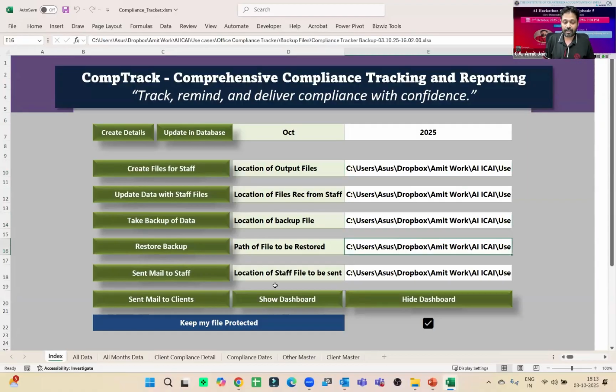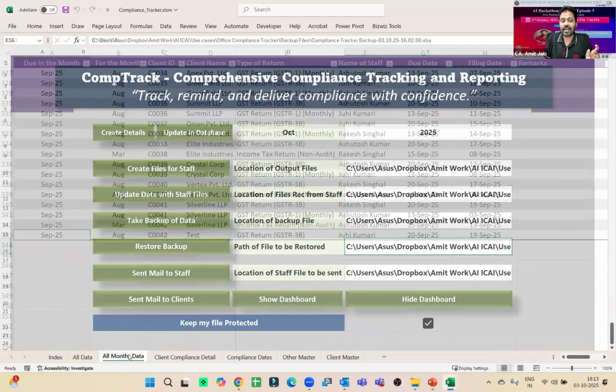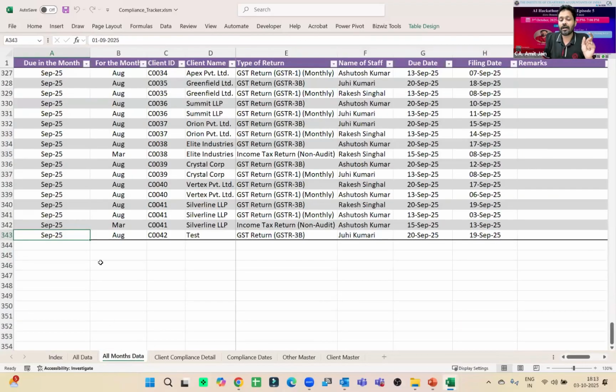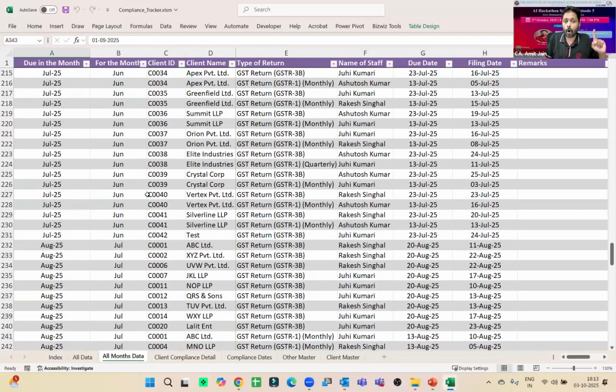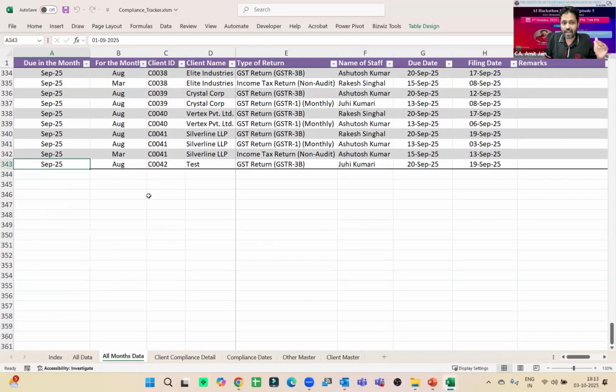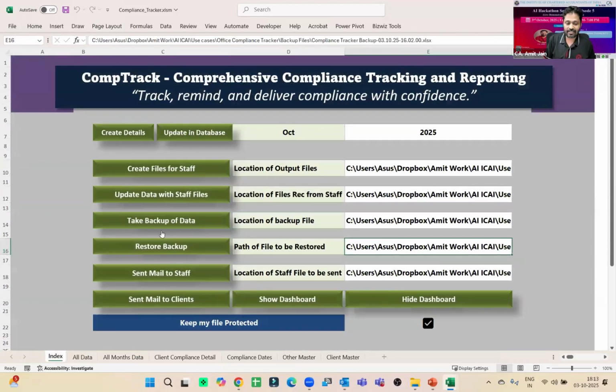And then friends, there is one more functionality in this file. If you are done with your October filing, right, here is all-month data where I have data related to all the months. Now I want to add my October data also in this master so that I can get insights for the entire year. So I will simply click on update in database.